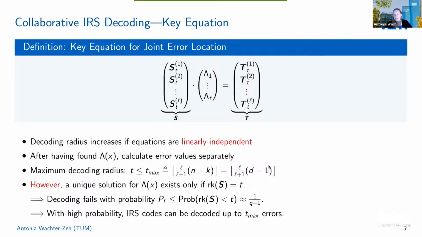Now, of course, that only works if the rank of this matrix is full. And there's a certain probability that it's not, which we call the failure probability. It's approximately 1 over Q minus 1. So for large Q, that's rather small. Meaning that with high probability, these interleaved Reed-Solomon codes can be decoded up to here.